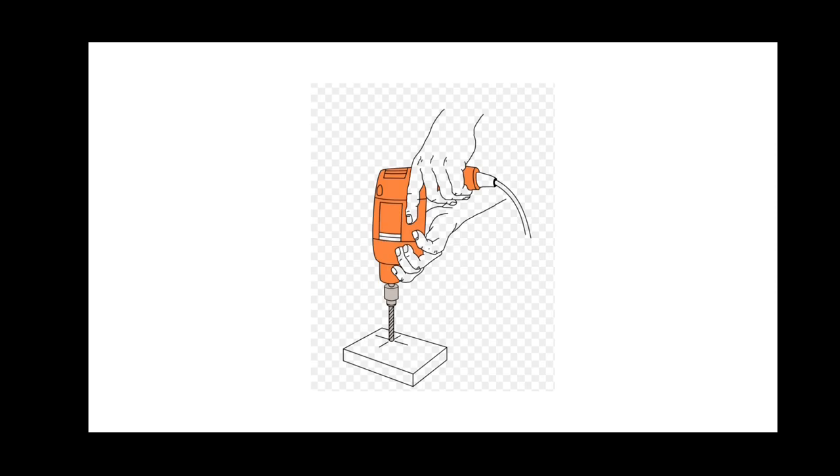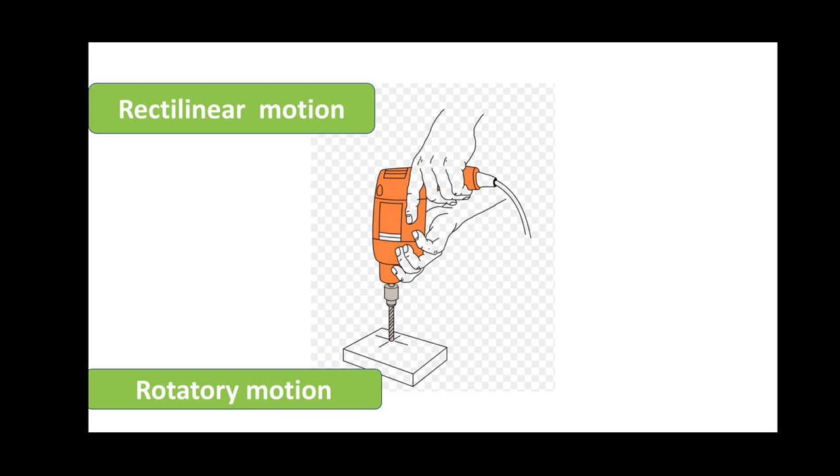Then, in the case of a drilling machine, we know that a drilling machine is used for making a hole in wood or any other places, and it will be having rectilinear and rotatory motion. This is because while it is being rotated, it is also getting pushed forward. So while rotating, it will be having rotatory motion. Since it is getting pushed forward, it will be having rectilinear motion. Like this, we can find more examples for combination or multiple motion.